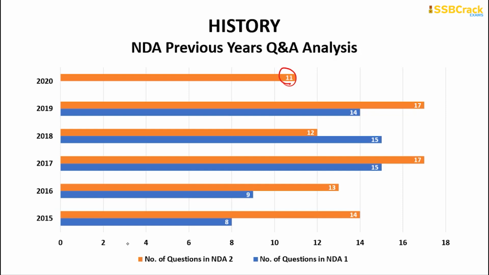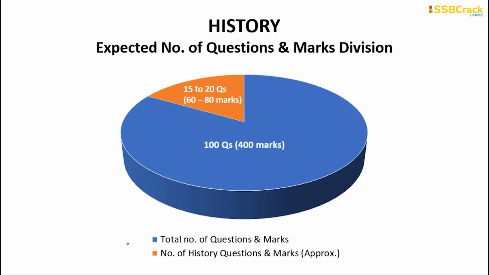So going through this particular trend in the graph, we can expect around 15 to 20 questions from history in the upcoming examination, and by answering them properly you will be able to score 60 to 80 marks out of 400, which is also a very clear negotiation in learning and in adjusting our time in learning about history. Make sure that you focus mostly on the modern history part and make yourself assured that the study plan